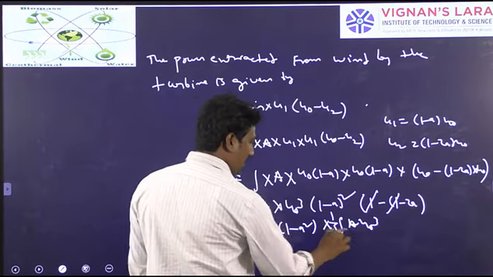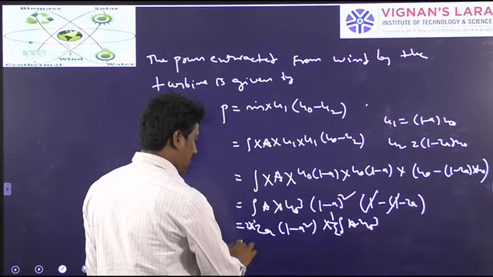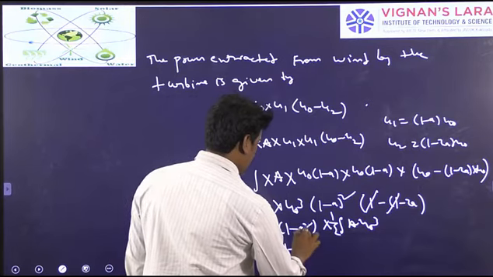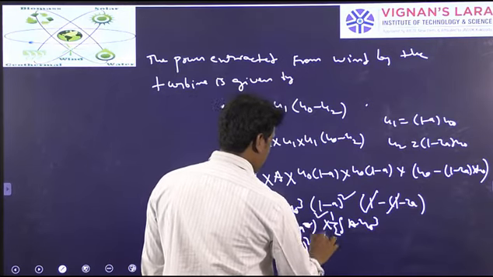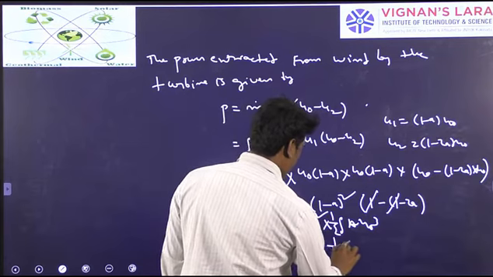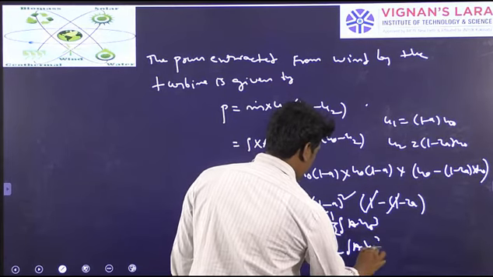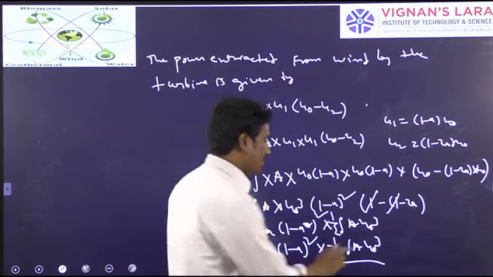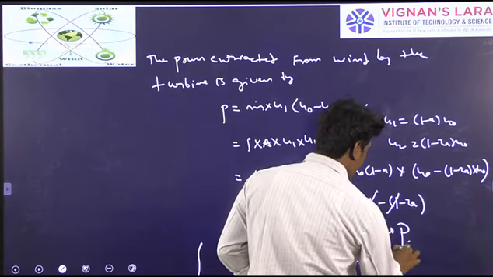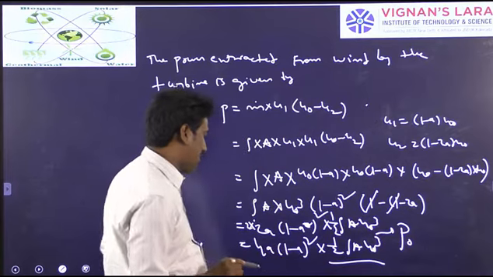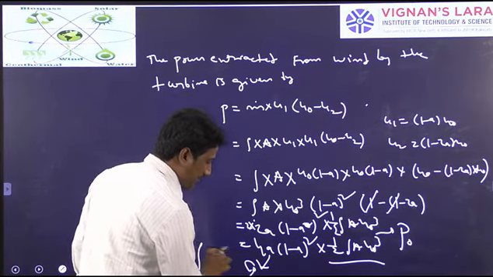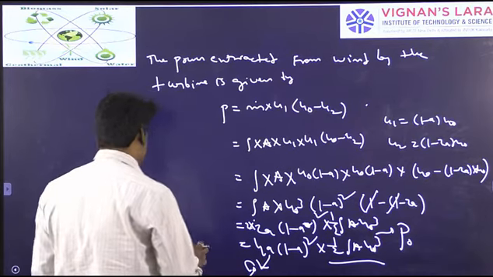Here I am taking one half, and multiplying with 2 here. We will have 4a into 1 minus a whole square into half rho A u naught cube. Half rho A u naught cube is nothing but the power available with the wind, that I am representing with P naught. And this I am calling the power coefficient CP.